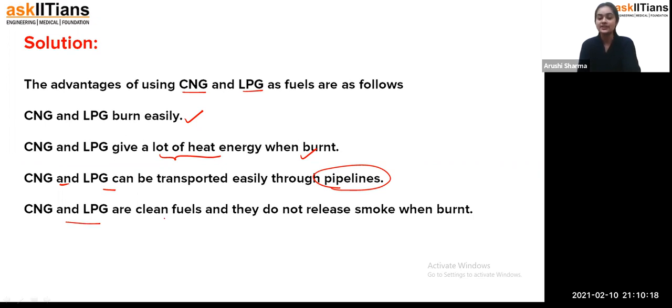CNG and LPG are clean fuels. Yes, they are very clean fuels because we do not get any smoke or any harmful toxic substance from them. They do not release smoke when burned. As I told you, while using CNG and LPG, you can see, student, that pollution is reduced. So all these are the advantages of using CNG and LPG as fuel.